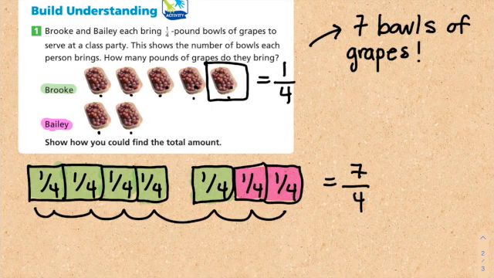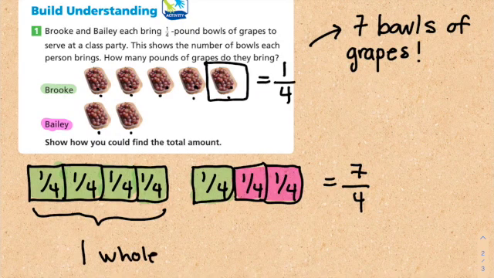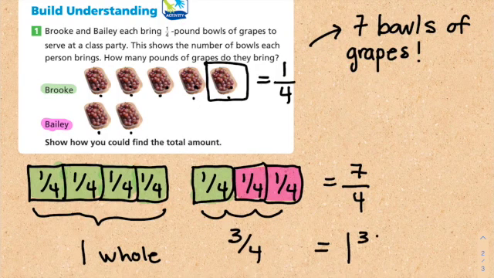Or I could also say, this is 1 whole, so 1 whole and 1, 2, 3 over 4. So it's the same thing as 1 and 3 over 4. These two are the same.